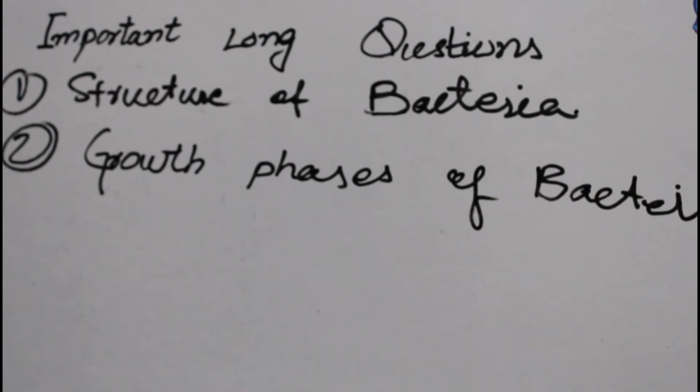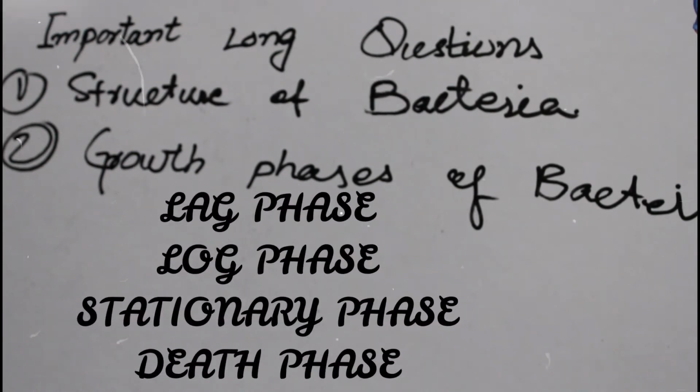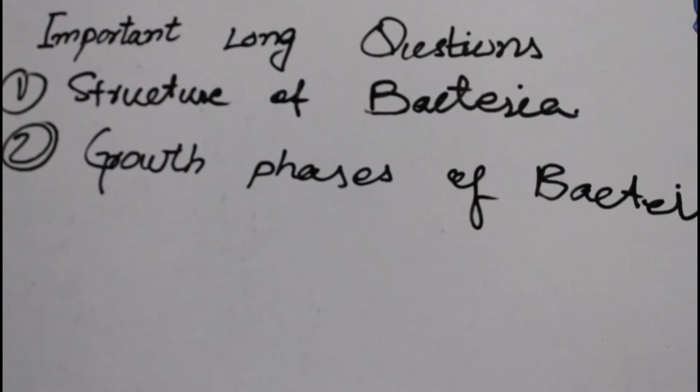For the growth phases of bacteria, as we have discussed, there are stages: the lag phase, log phase, stationary phase. You are going to tell about this, and also the graph which I have discussed with you in full detail, the graph showing the 4 stages: lag, log, stationary, and also the death phase. So in this way you have to tell all the 4 stages in detail.